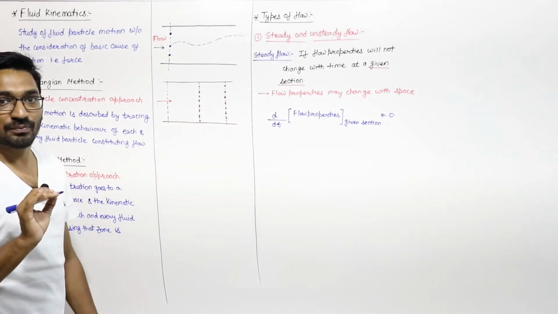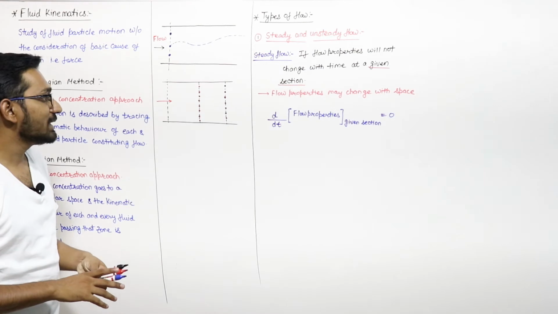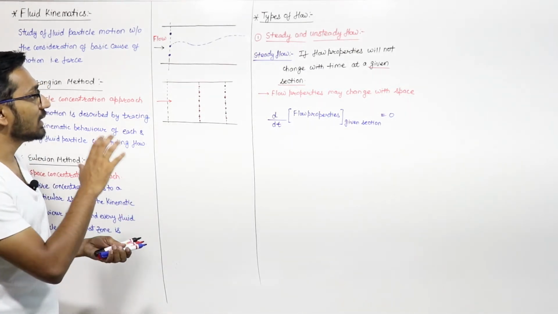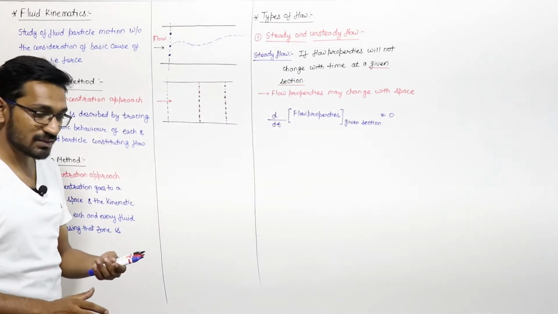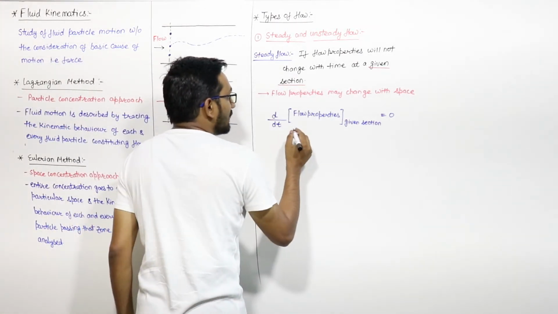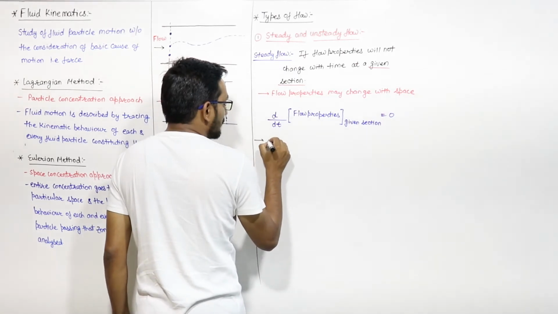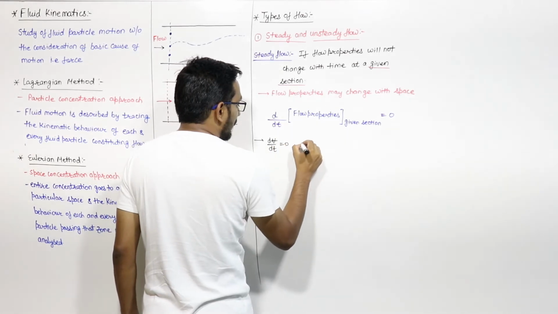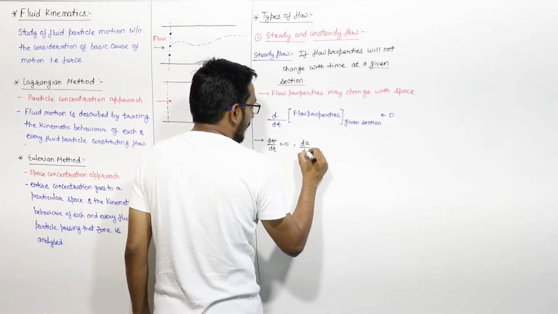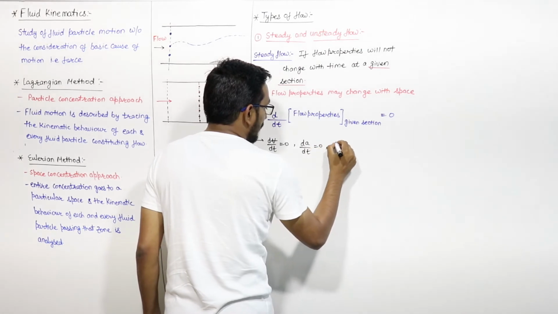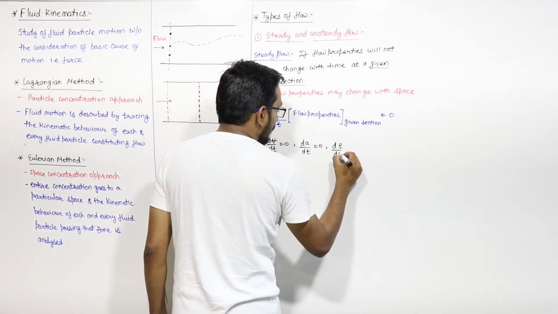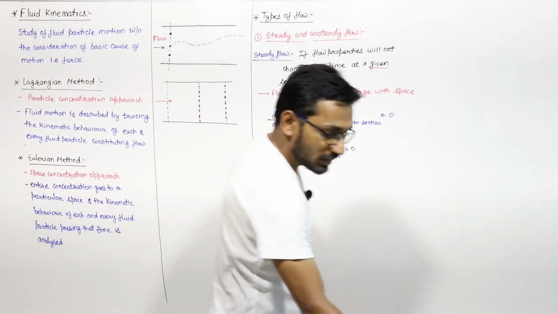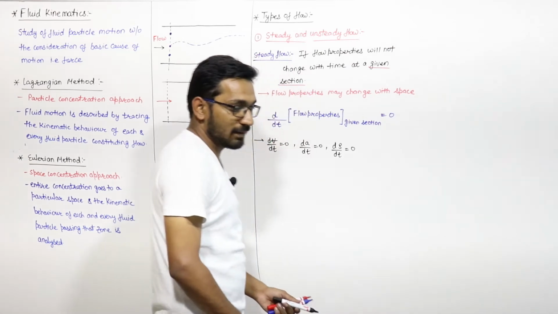If the flow properties change with time at a given section, then it is known as unsteady flow. That means if the flow properties are not changing, dv by dt is 0, the rate of change of acceleration with respect to time is 0, and the change of density with respect to time is 0. This is the meaning of steady flow.